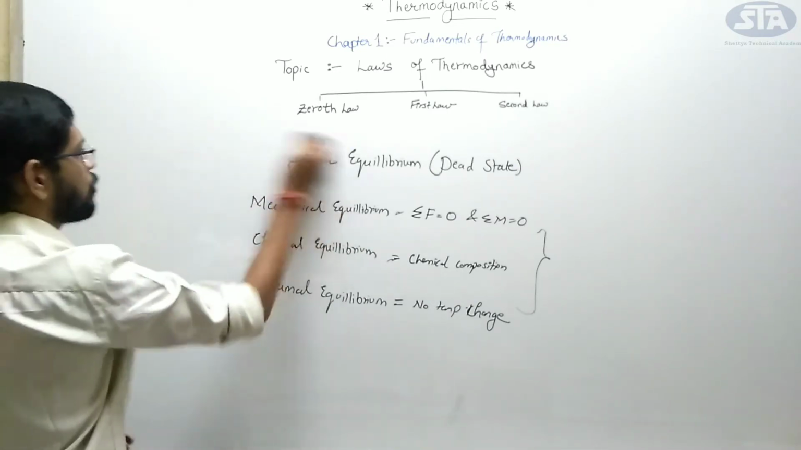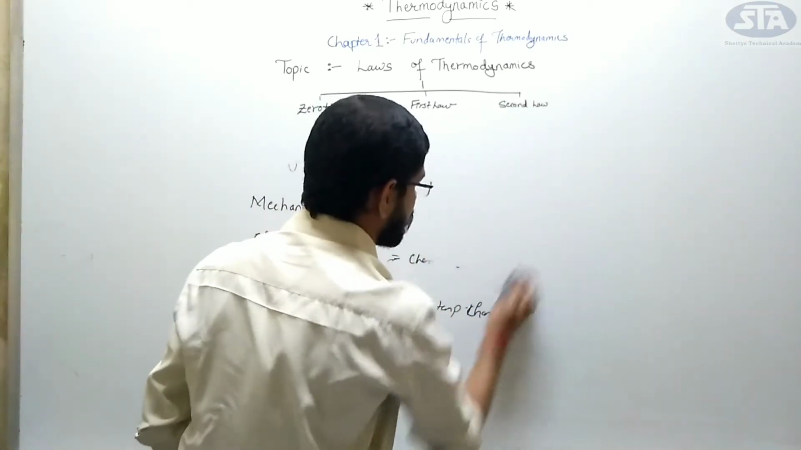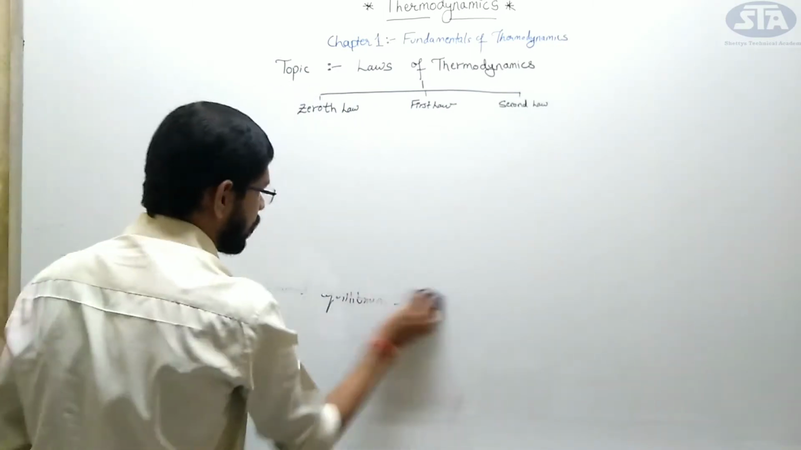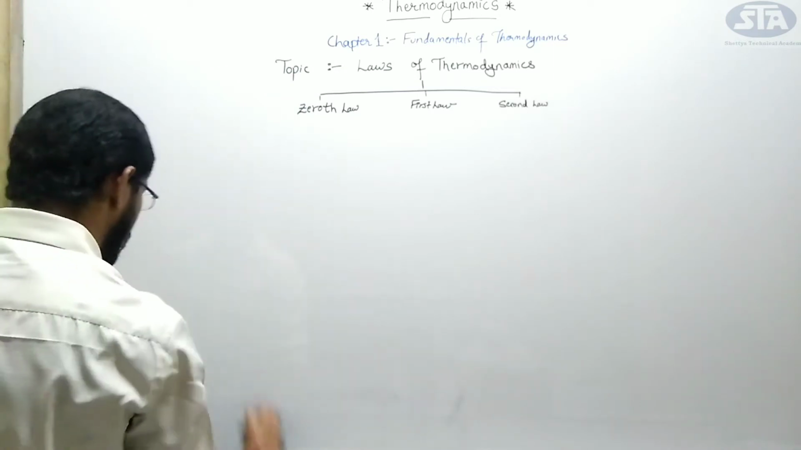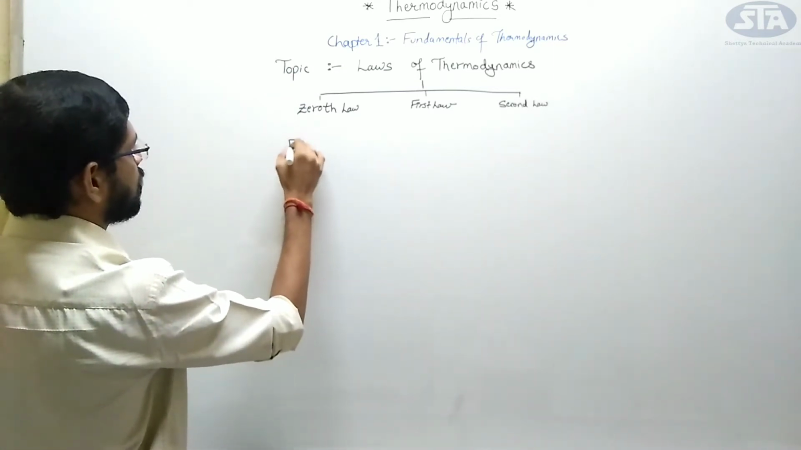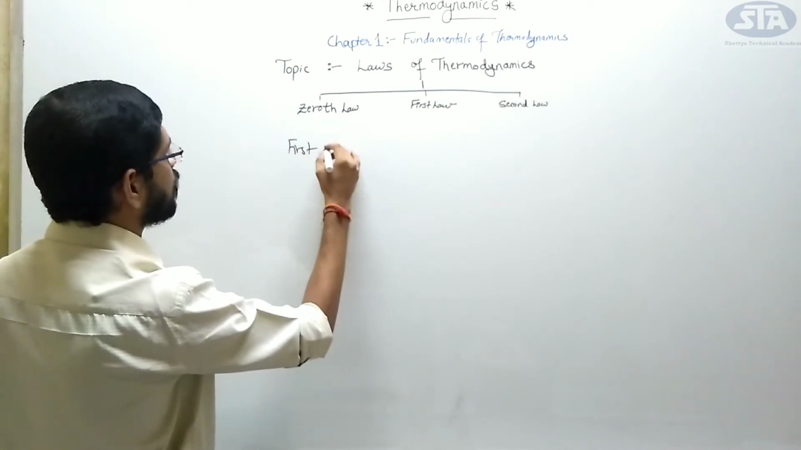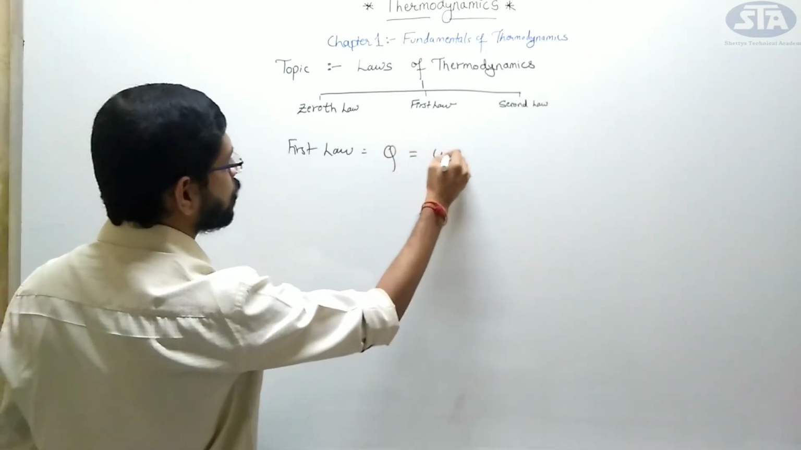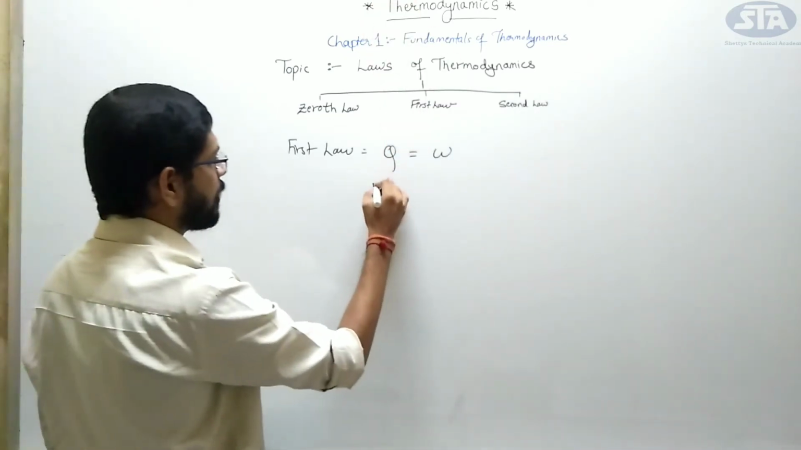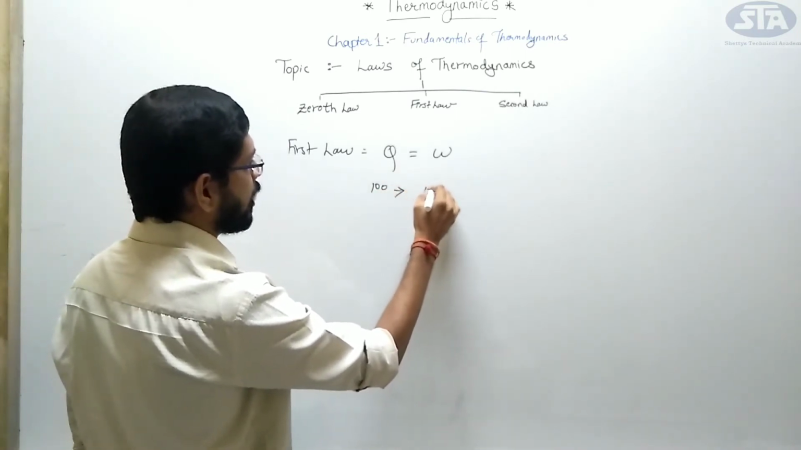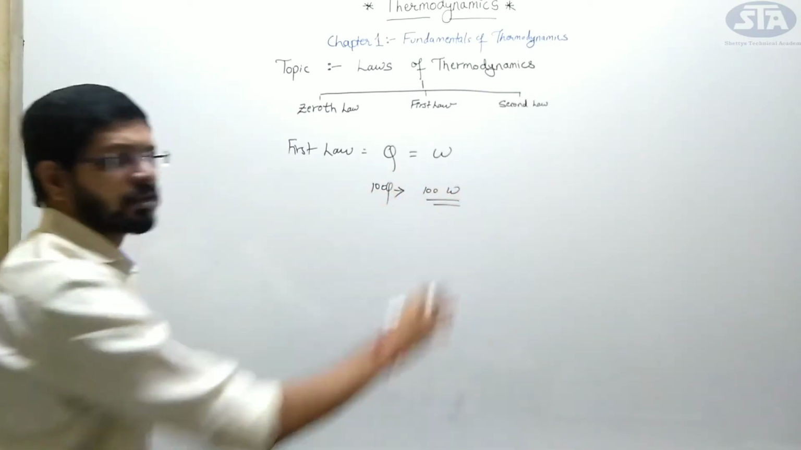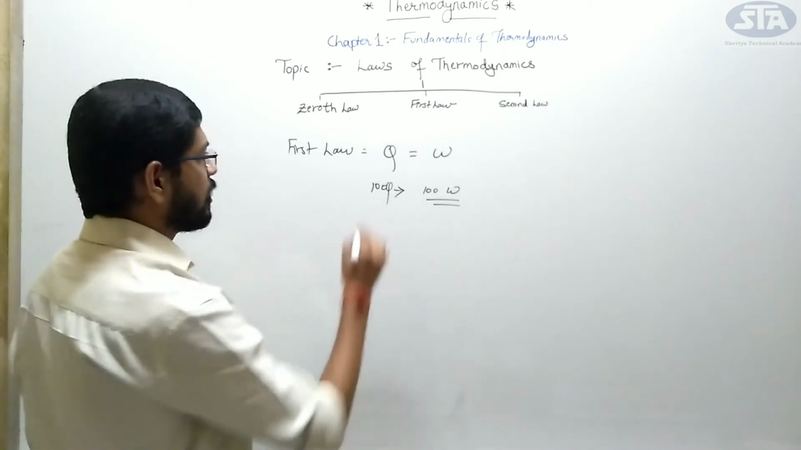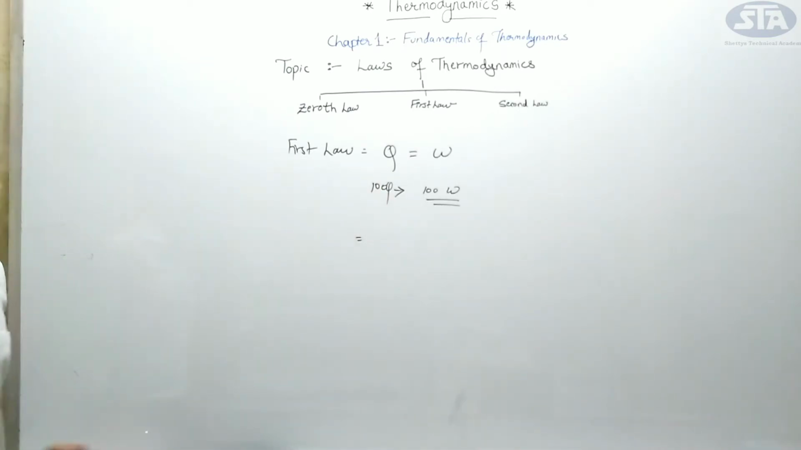Now let's move to the first law of thermodynamics. The first law of thermodynamics states that the amount of heat transfer is equivalent to the amount of work done. What did I say? The amount of heat transfer is equivalent to work done. Means what? 100% of heat is converted into 100% of work, or vice versa. Right? This is my first law of thermodynamics.